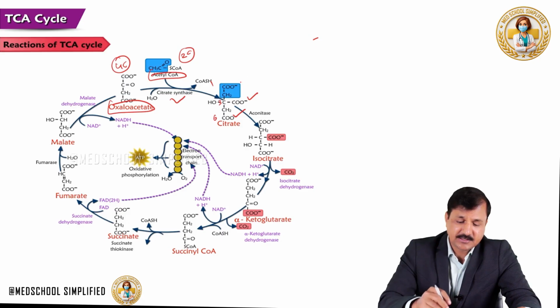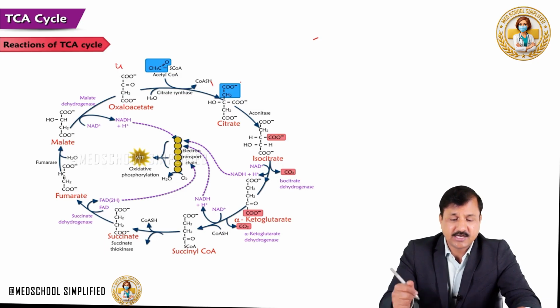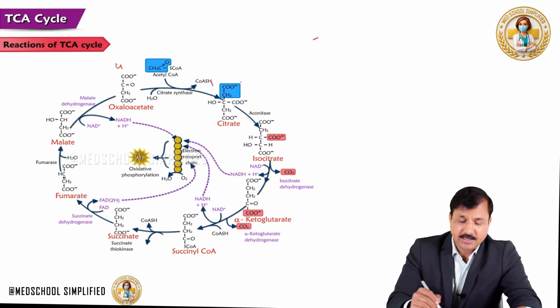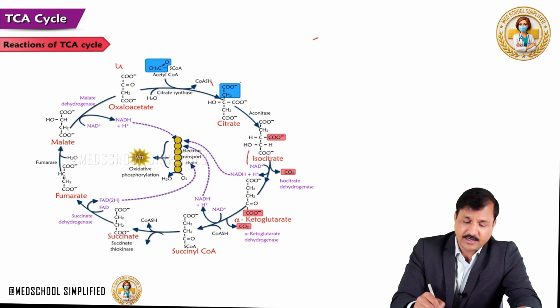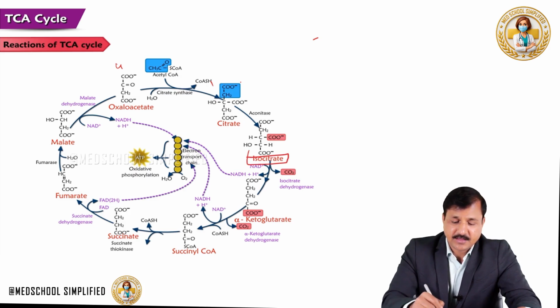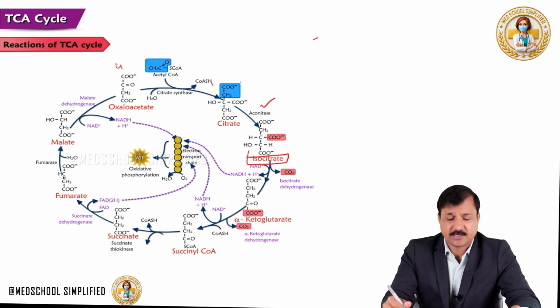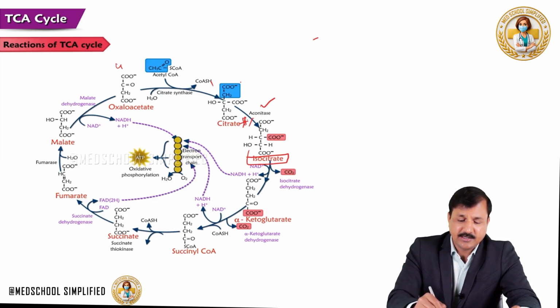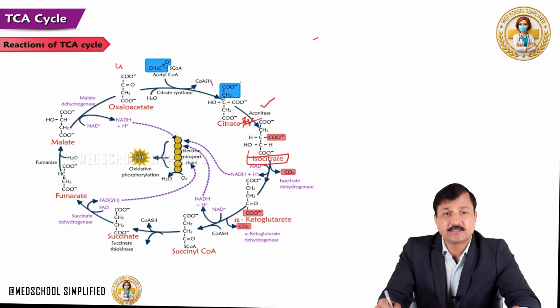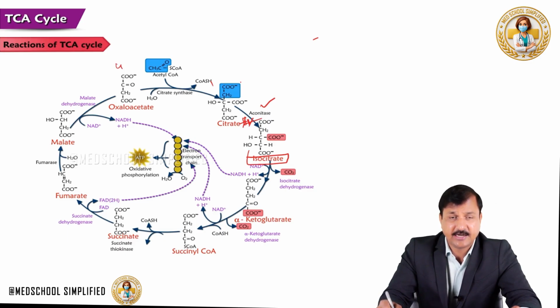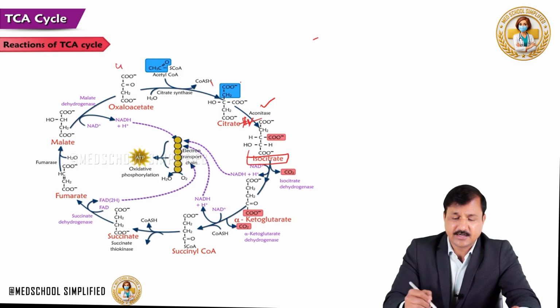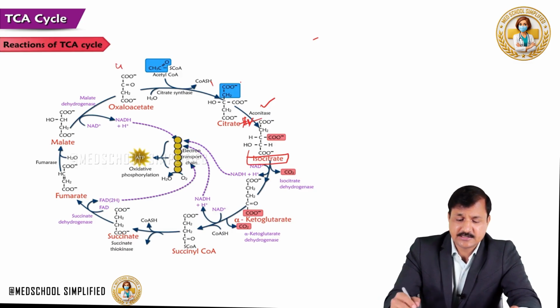This is what happens in the very first reaction: condensation of acetyl-CoA with oxaloacetate to make citrate. So, acetyl-CoA carbons got into the cycle. Now, citrate is converted into isocitrate, done by the aconitase enzyme. What is the importance of this enzyme? This is one of the important reactions in the TCA cycle, with an applied clinical aspect. Citrate is converted to isocitrate by aconitase.